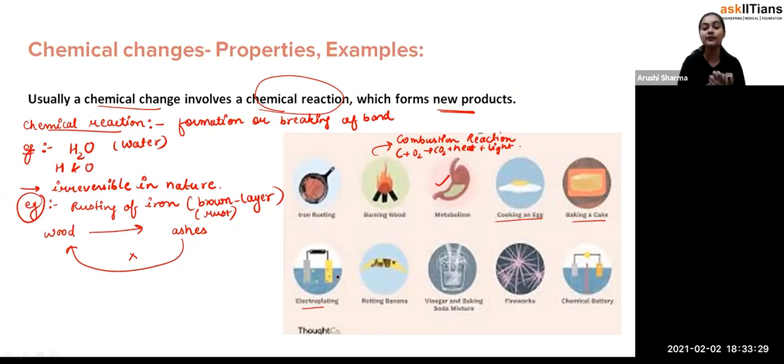After 1 or 2 months, see students, chocolate requires refrigerating or freezing conditions, so it maintains itself and we can eat it. But it was summer time. If it is winter time, it may remain as it is, but it was summer season, so it just rotted.